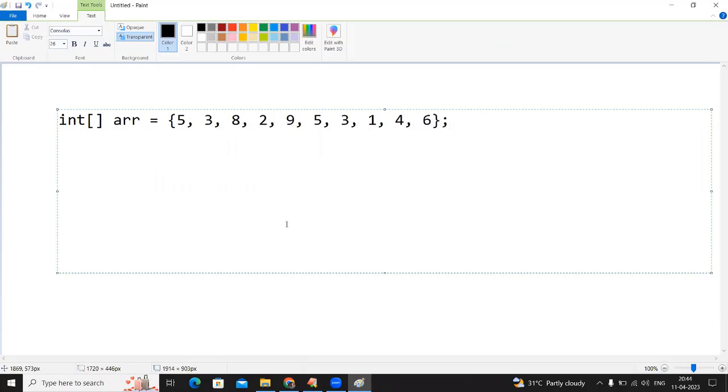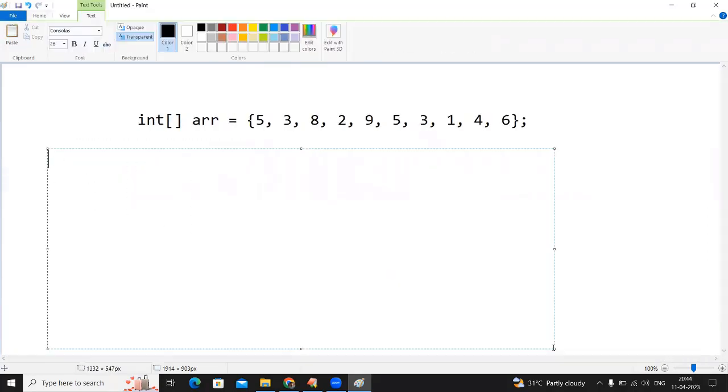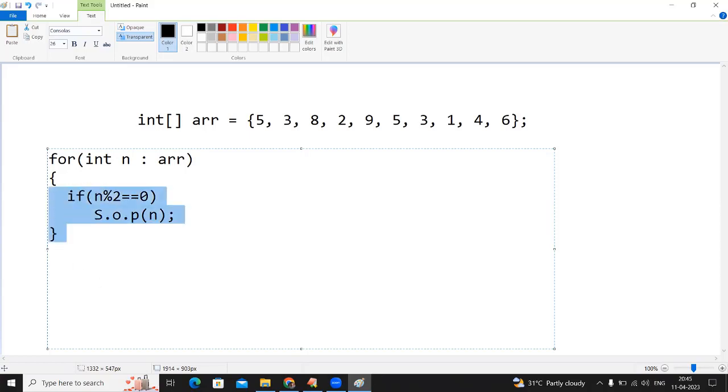Now, the first one we already discussed, display even numbers: repeating the loop for the array, element by element we are collecting, and checking if the number is even, if it is divisible, then print system.out.println, we are printing the n value.